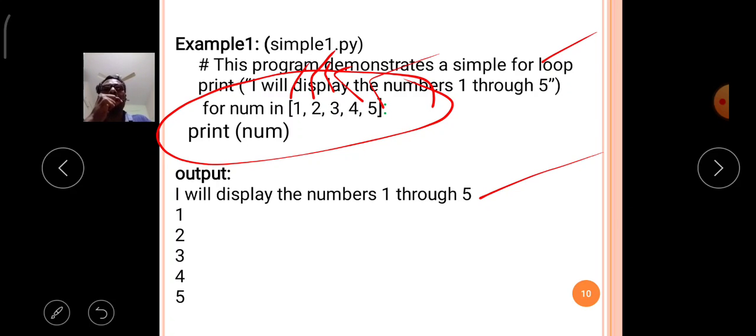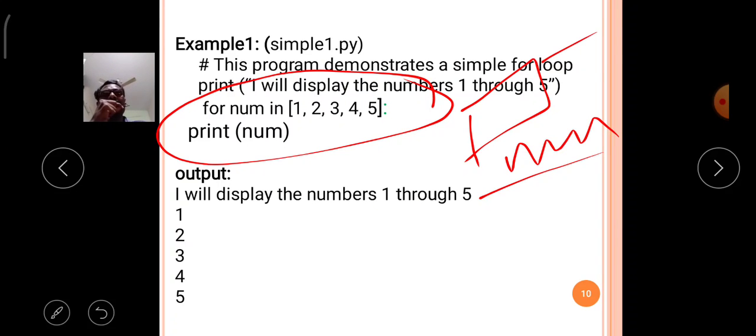Now print num. First the num variable is assigned the first value of the sequence, that is 1. Now the 1 is printed. Then the second value of the sequence, that is 2, is assigned to the variable num, and the 2 value is displayed. Then the third value is assigned to num, and the third value is displayed.